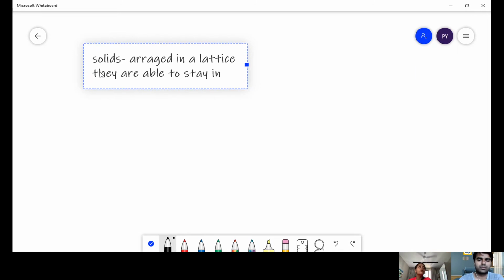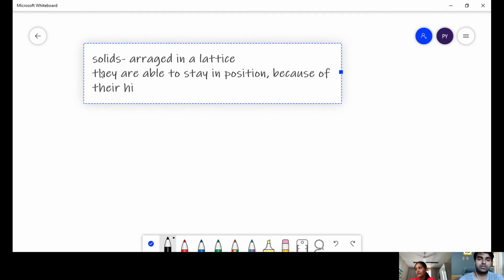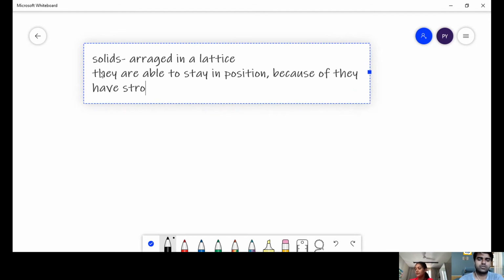Why are they able to stay in position? Because of their higher, or stronger, intermolecular forces of attraction. And what are those intermolecular forces? The van der Waals forces of attraction and the induced dipole forces of attraction.